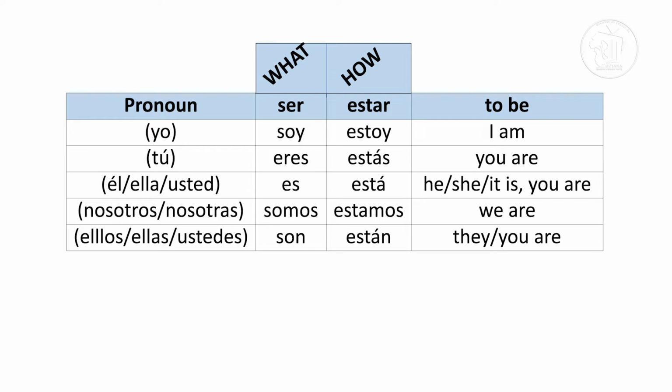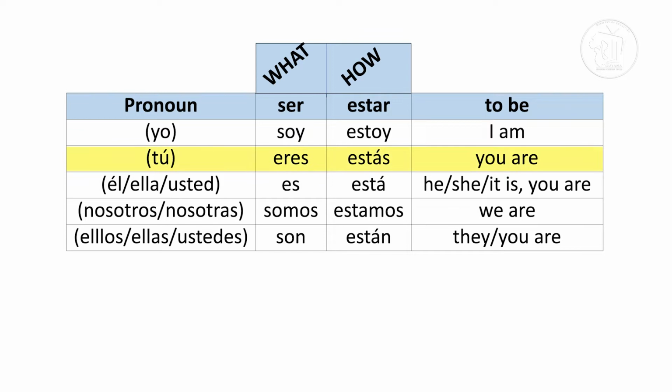Now, let's look at the how. In Spanish, we use the verb estar. So if you wish to say I am, and you want to describe an emotion, for example, you could say, I am happy. Yo estoy contento. Or yo estoy feliz.